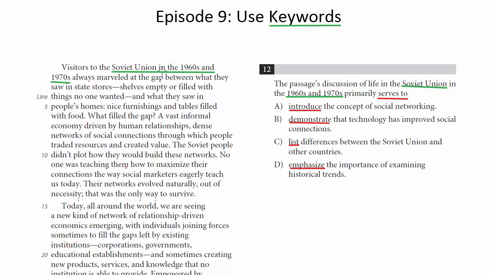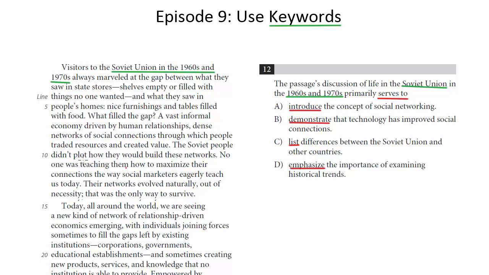Visitors to the Soviet Union in the 60s and 70s always marveled at the gap between what they saw in state stores, shelves empty or filled with things no one wanted, and what they saw in people's homes, nice furnishings and tables filled with food. What filled the gap? A vast informal economy driven by human relationships, dense networks of social connections through which people traded resources and created value.